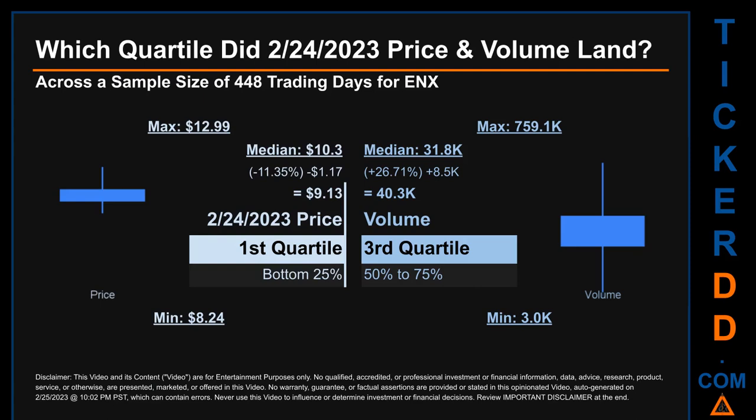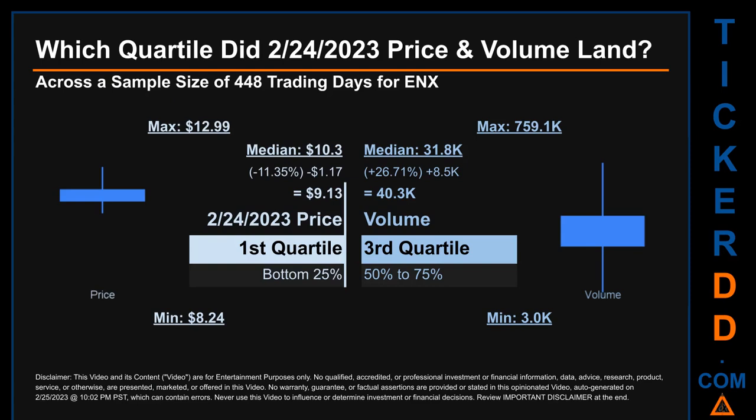Which quartile did February 24, 2023 price and volume land? Across a sample size of 448 trading days, the maximum end of day price for ENX was $12.99 while the minimum was $8.24. Within that price range, February 24, 2023 price of $9.13 landed within the first quartile, meaning it was within the bottom 25% of all sampled end of day prices.